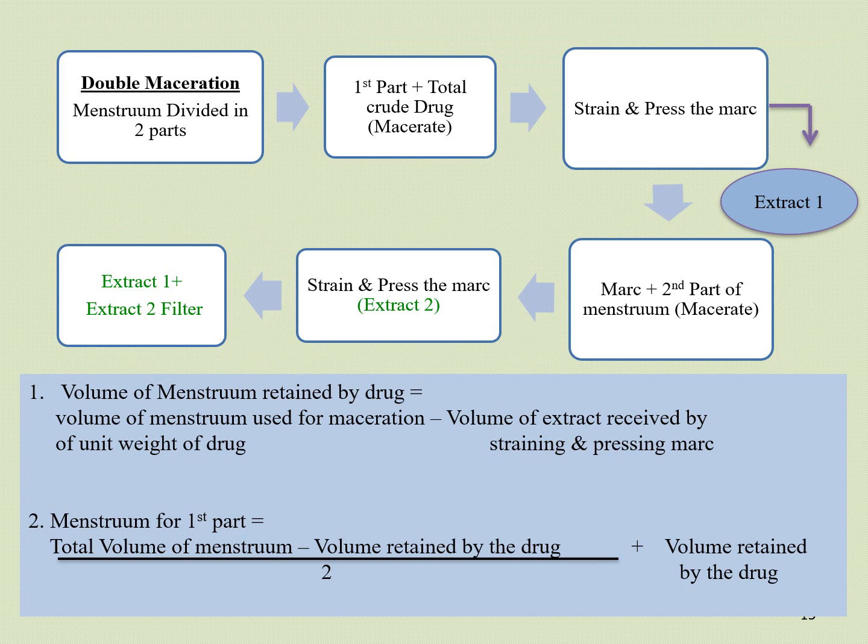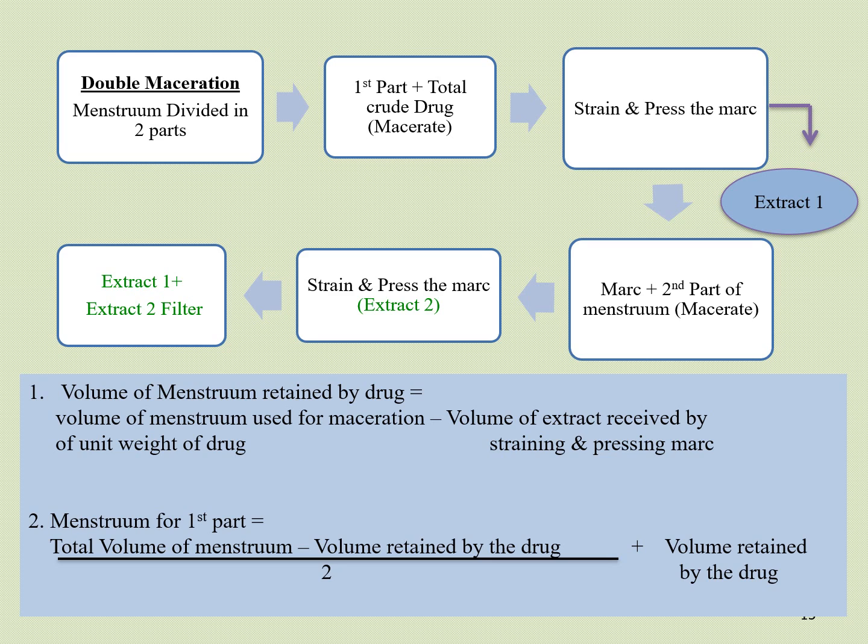Double maceration method. Menstruum is divided into two parts. First part plus total drug, it is macerated. Then strain and press the mark. We will get extract 1. Then mark is taken plus second part of the menstruum and that is macerated again. Then strain the extract and press the mark. You will get extract 2. Then we will combine extract 1 and extract 2 and we will filter it.